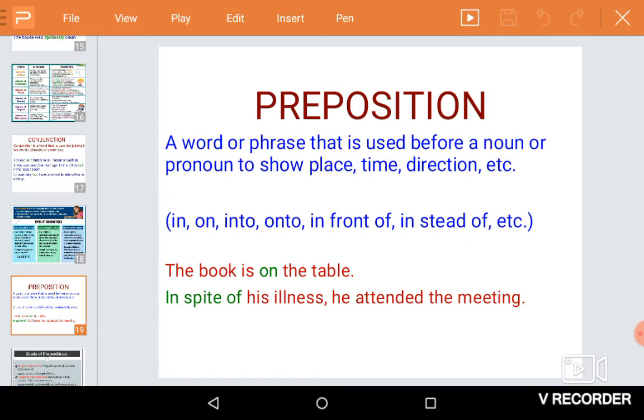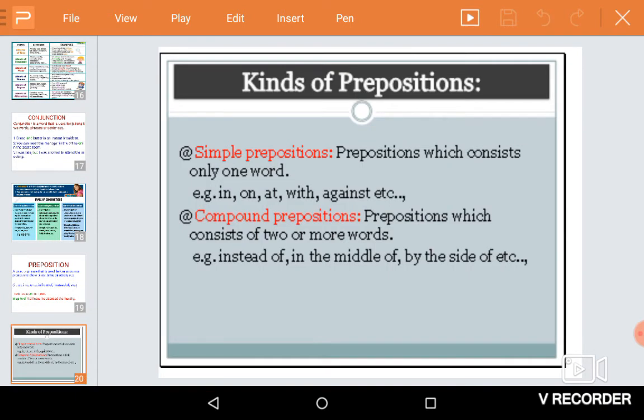Next, we are going to see the different kinds of prepositions. If the preposition is a single word, it is called a simple preposition. If there are two words combined, it may be called a double preposition. If there are two or more words, the preposition can be called either a compound preposition or a phrase preposition. In front of, instead of, in the middle of, by the side of are phrasal prepositions.